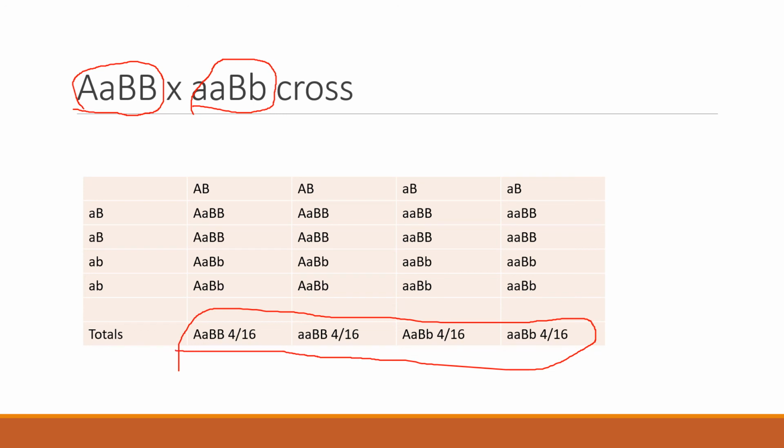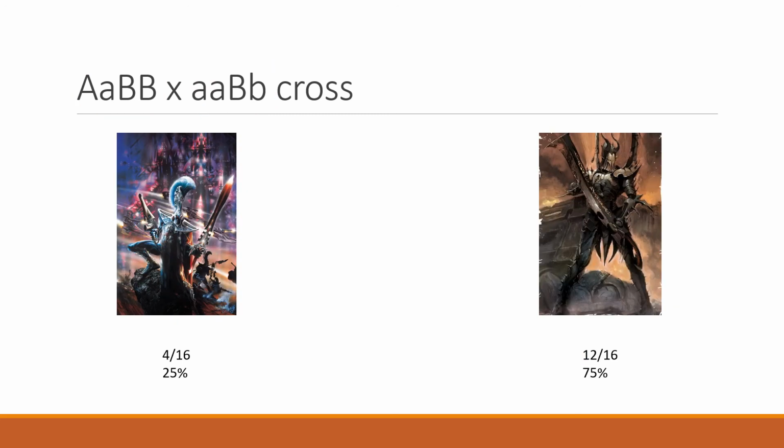However, this doesn't mean we have a perfect split in our displayed traits. As we can see here, we have 4 individuals, or 25%, with at least one recessive gene, and we have 75%, or 12 out of 16, with 2 dominant alleles.